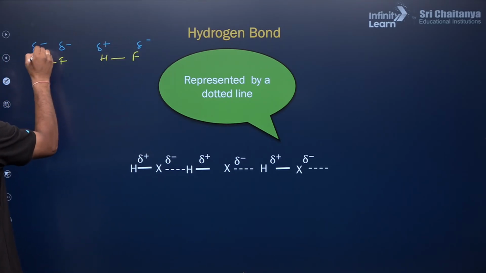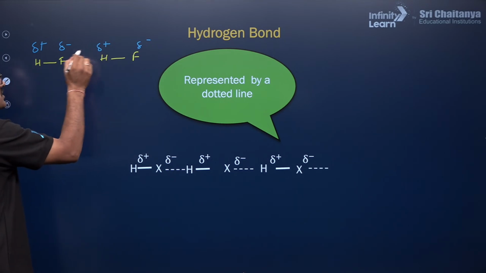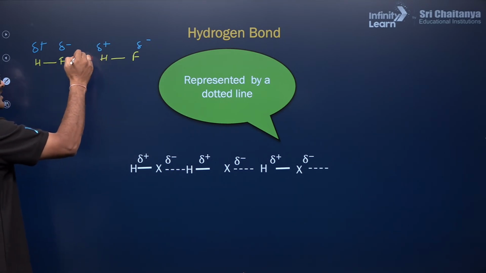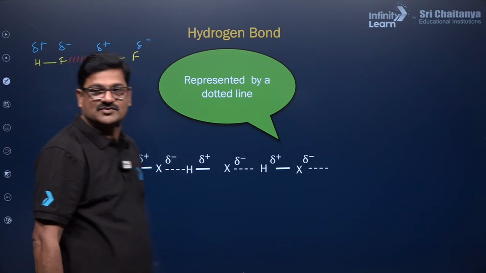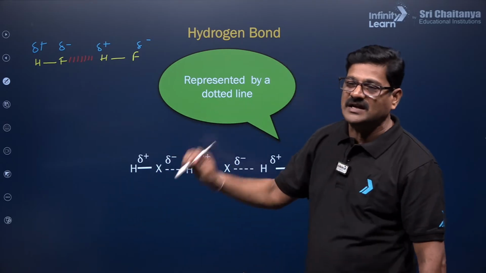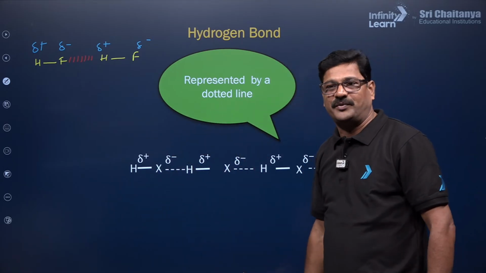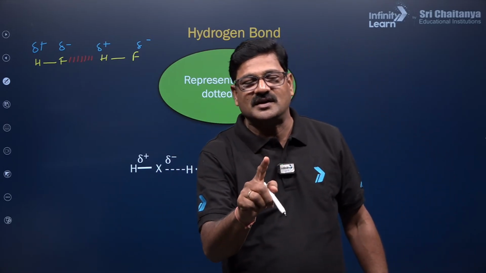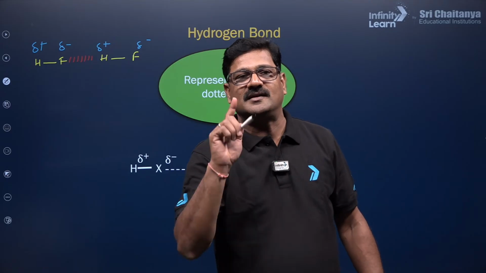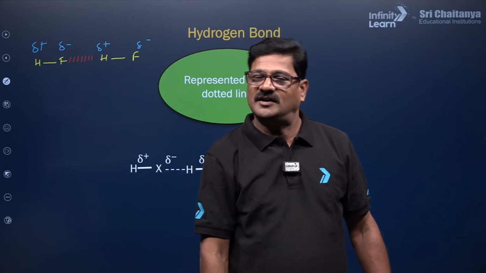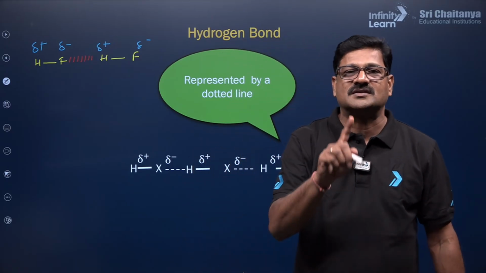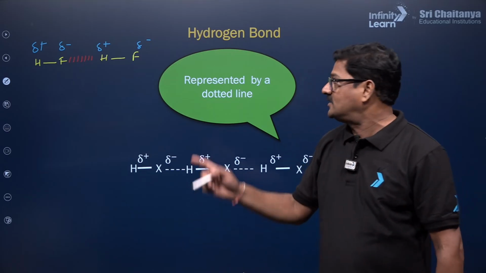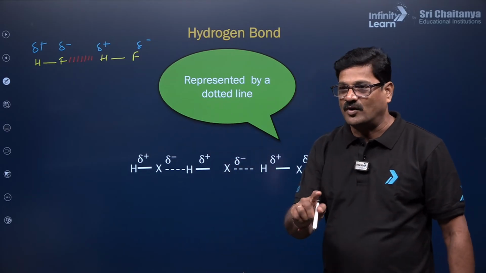Between the partial negative charge and partial positive charge there will be some attractive forces. That weak attractive force appears between the partial positive charged hydrogen and a partial negative charged electronegative atom like oxygen, nitrogen or fluorine, and that bond is called a hydrogen bond.